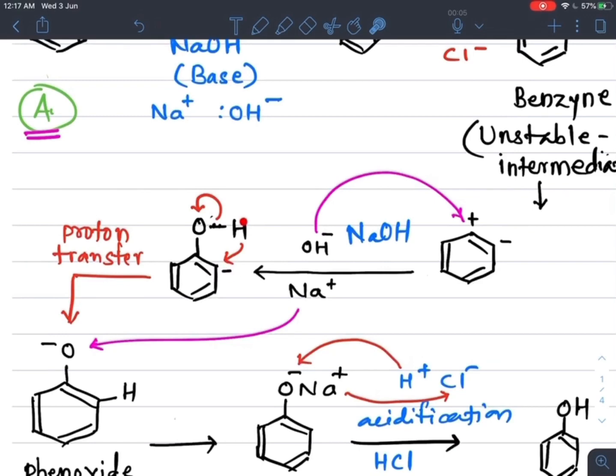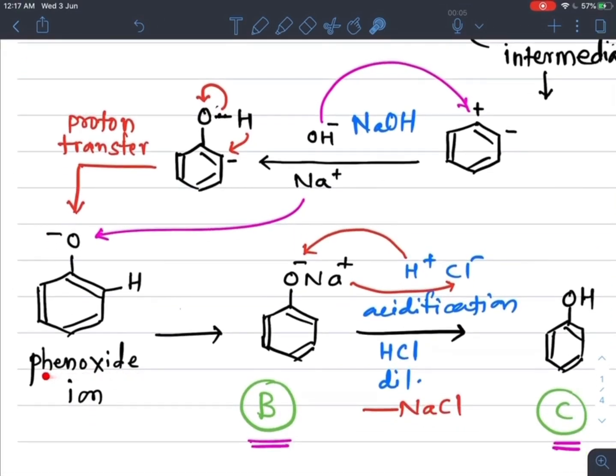So H plus is shifted on this carbon. At the same time, this oxygen is accepting these two electrons, carrying a negative charge. So here is the formation of phenoxide ion, and the phenoxide ion further combines with Na plus supplied by NaOH, and it forms sodium phenoxide.